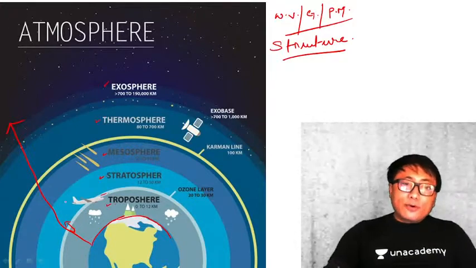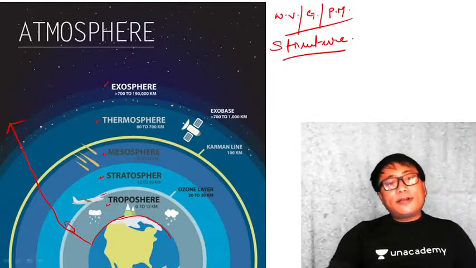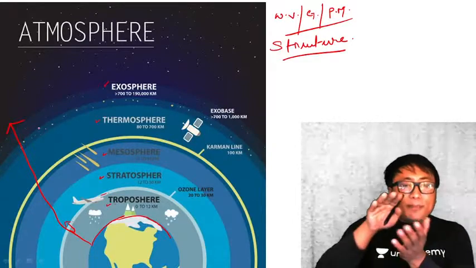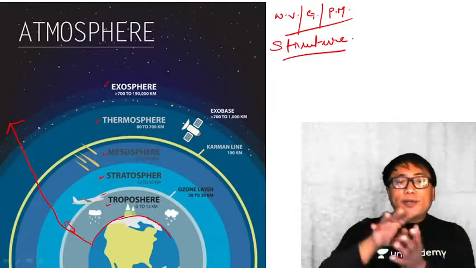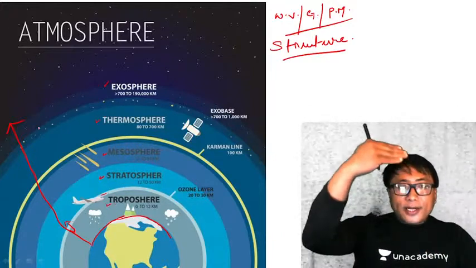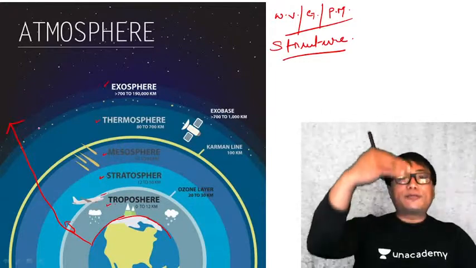But the moment you go further and further into the space, the layer of one atmosphere with respect to the other layer becomes very hazy. It is very obscure. You won't have a very distinct or clear-cut layer boundary between one layer and the other.